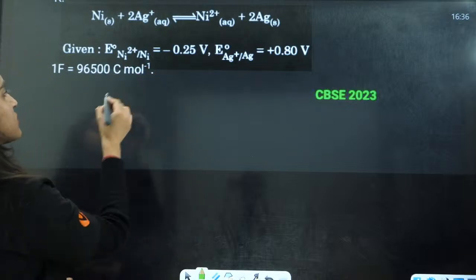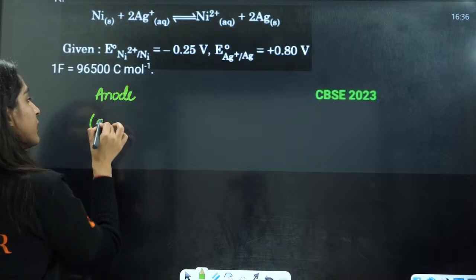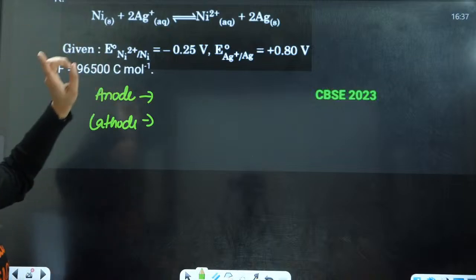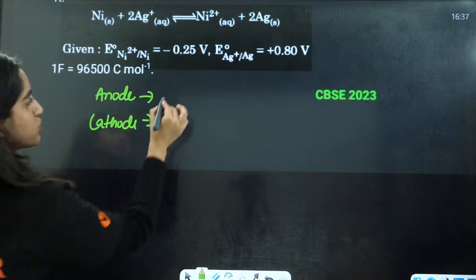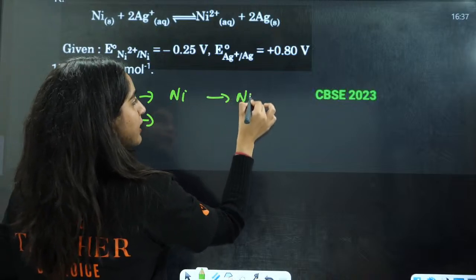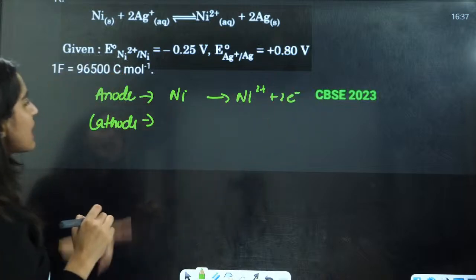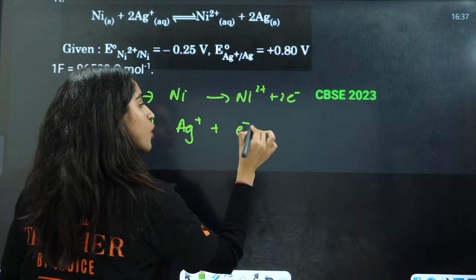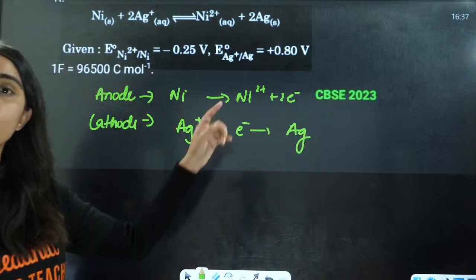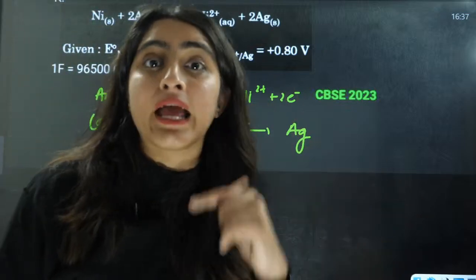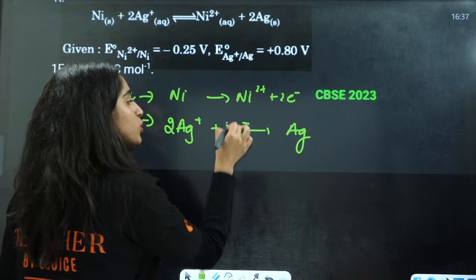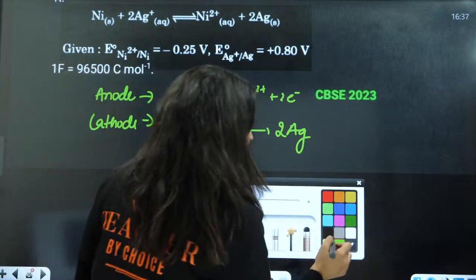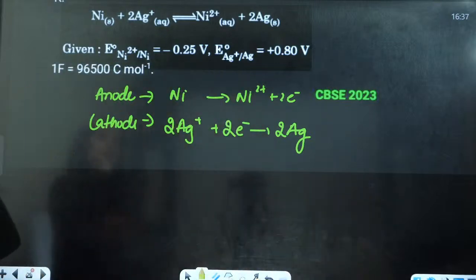So this is Ni. Now let us see what happens at anode and what happens at cathode. At anode you have loss of electrons, so nickel is getting converted to Ni2 positive by losing 2 electrons. At cathode there is gain of electrons, so Ag positive is gaining an electron and getting converted to Ag. But there is a 2 electron loss, so the number of electrons gained should be 2 also. So multiply this by 2, and you will have this equation here. This is your anode and this is your cathode.